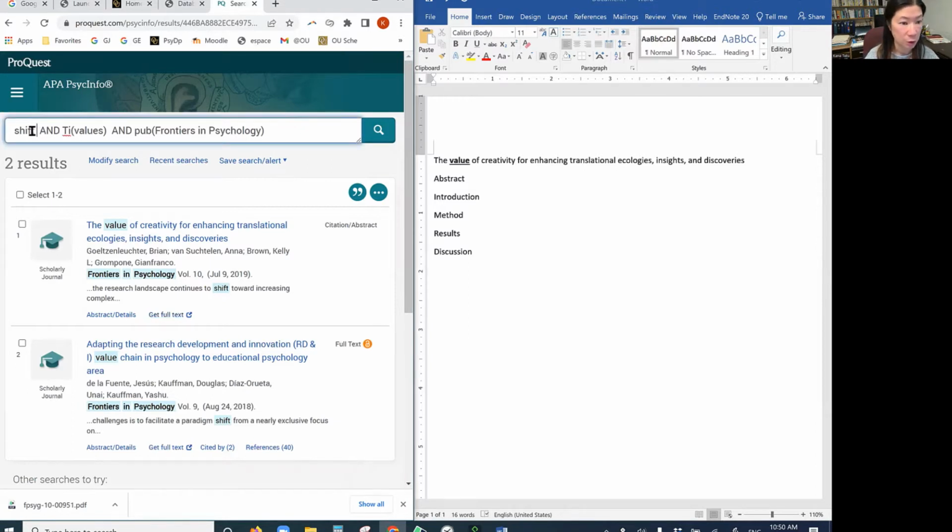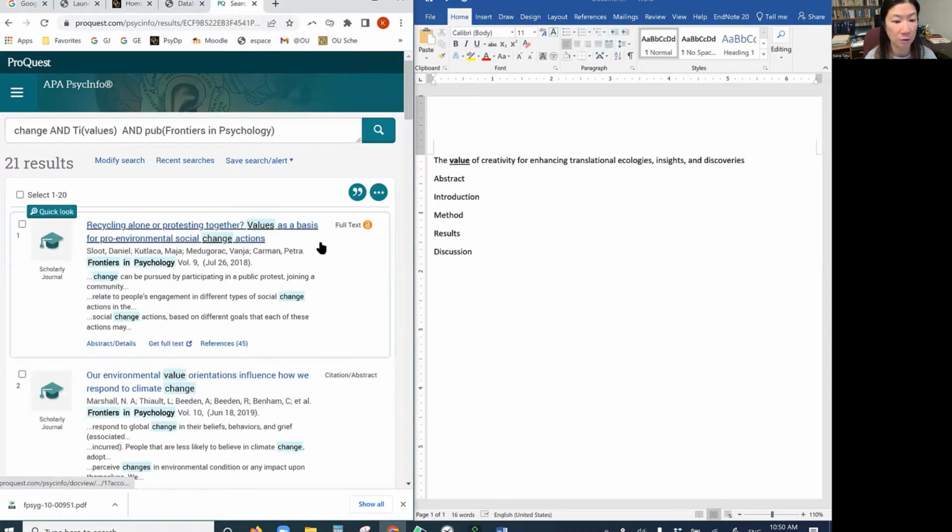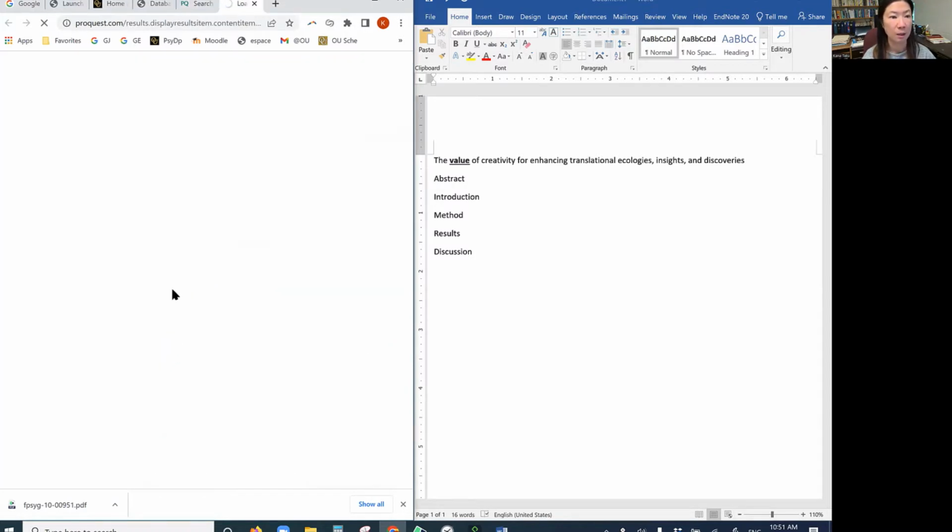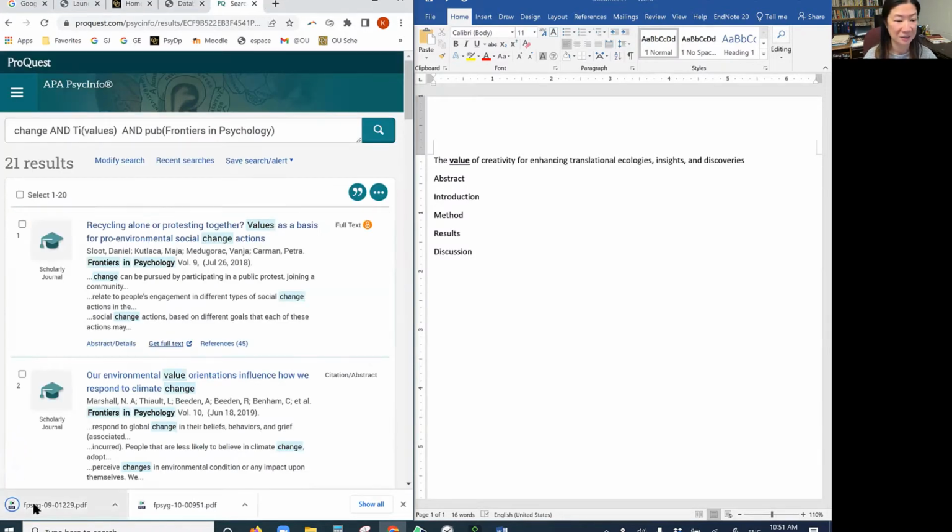So instead of shift, what if I change it to change as a keyword? Oh, then I find more. Recycling alone, protesting together. I like that: values as a basis for pro-environmental social change actions. I'm really interested in this paper. That was just one of the top ones.